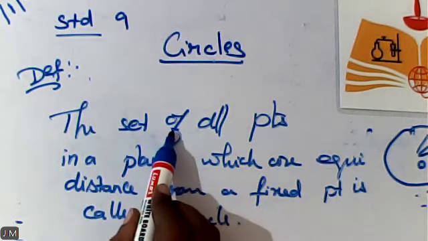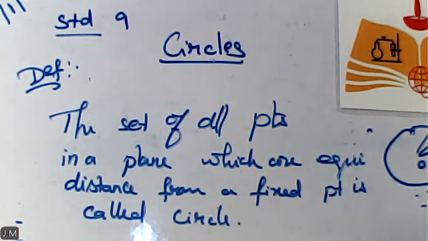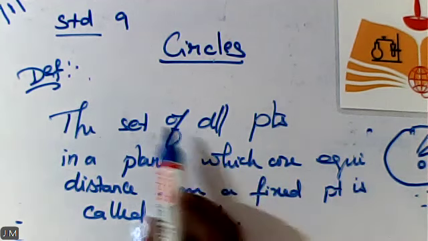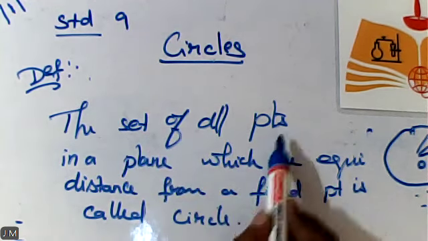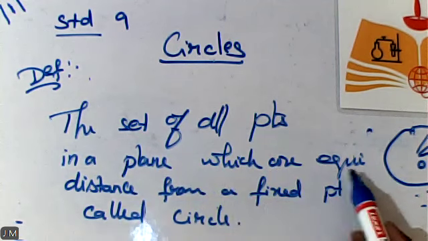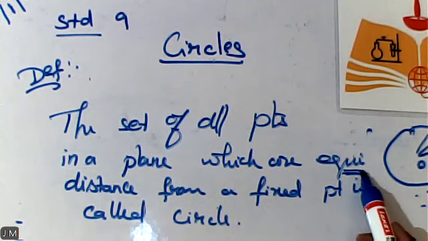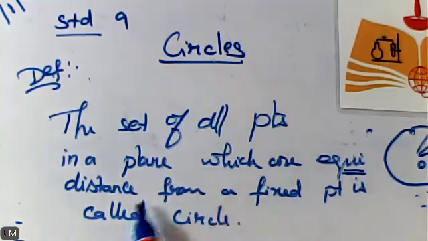So what does set of all mean? It is not just a collection of a few points. It can be anything. So what does it depend on? It depends upon the radius. Set of all points in a plane which are equidistant. Equidistant is formed from the word equal, distance. So equidistant from a fixed point is called a circle.